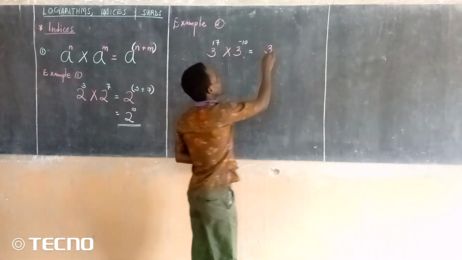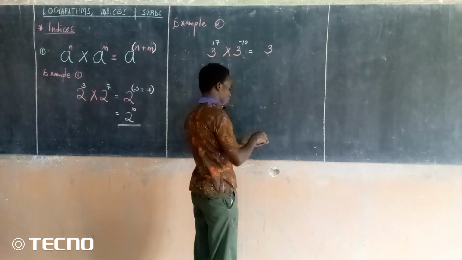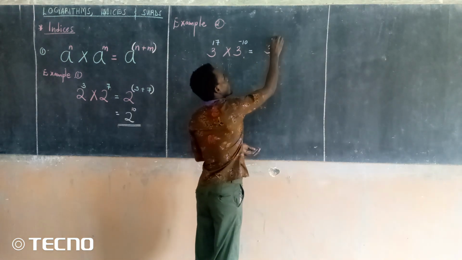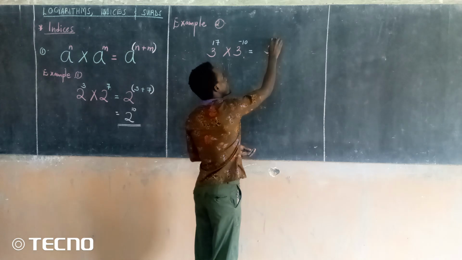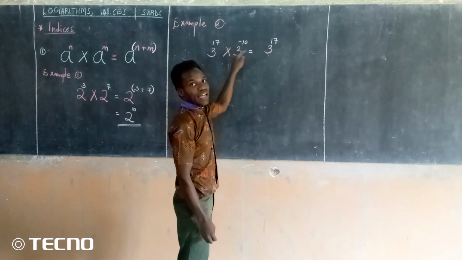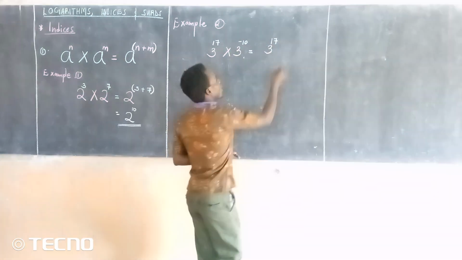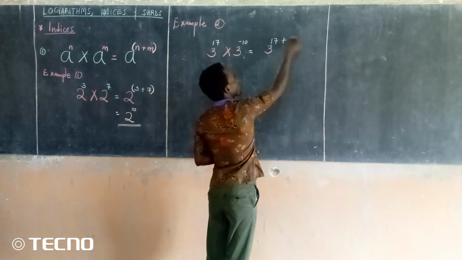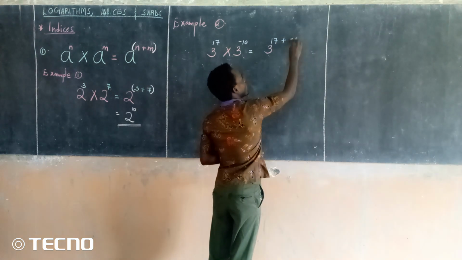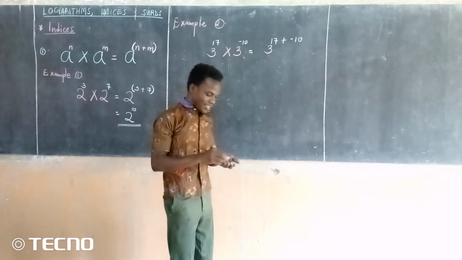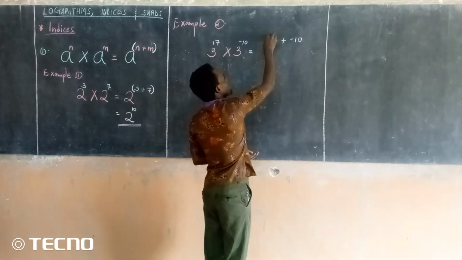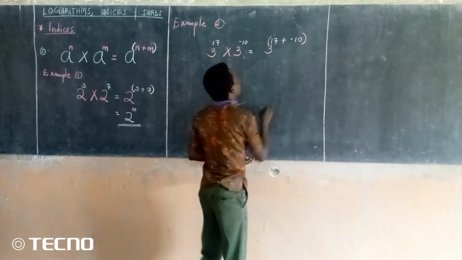The powers. So I will have 17. The first one is 17. Then this is a negative 10. So I will have plus negative 10. You see that? Plus negative 10. I then put them in the bracket.